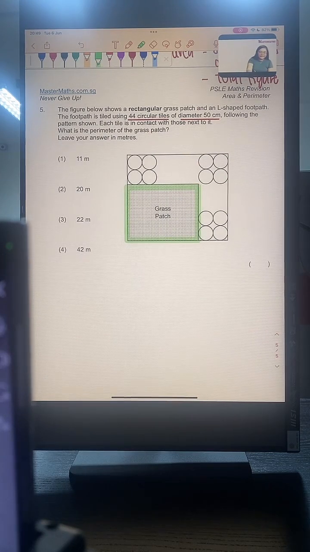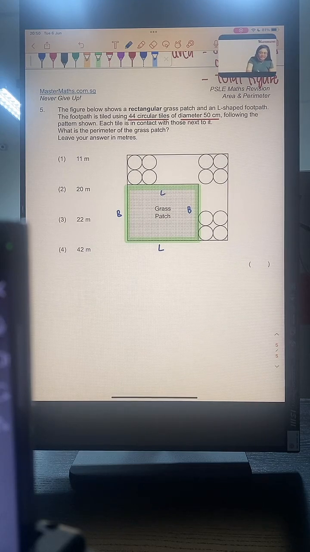To solve this question, it will help if we can name this the length of the grass patch and this the breadth of the grass patch. Can you try this question now? If you need some help, please type into the chat. Ask me for help, I will give you all the help you can get. If you need an SOS, you can type it in the chat. I see so many SOS already.